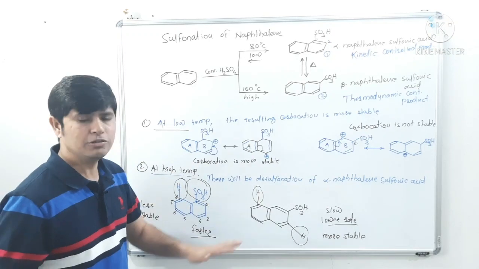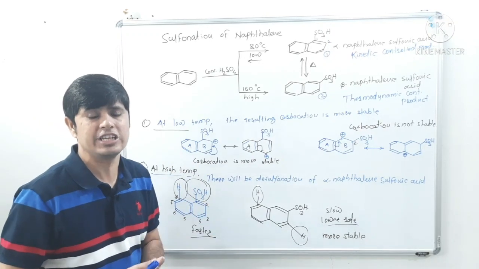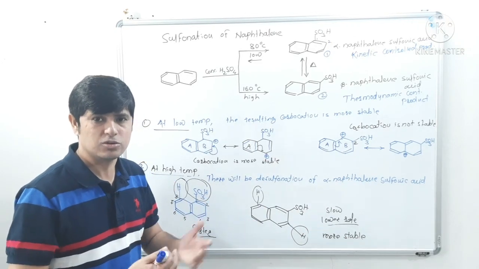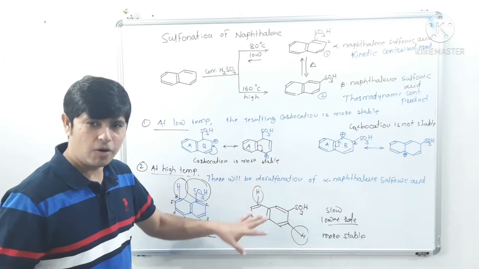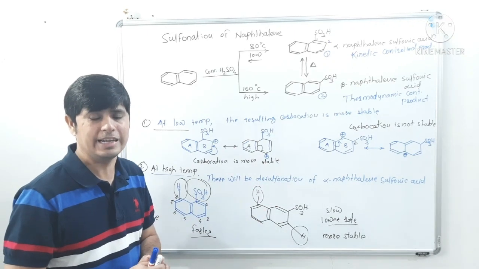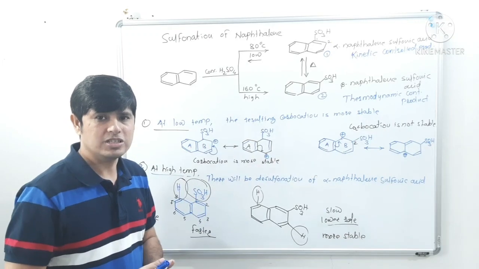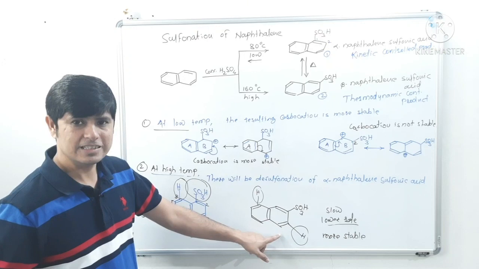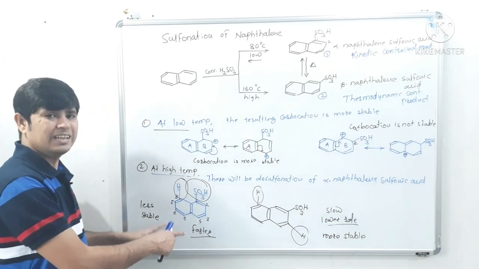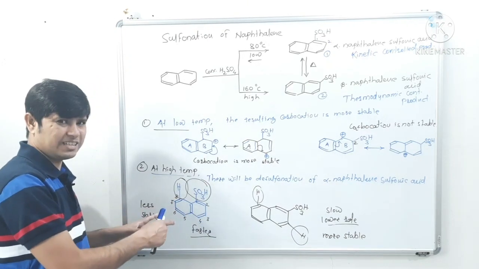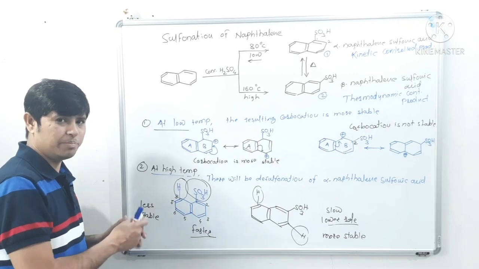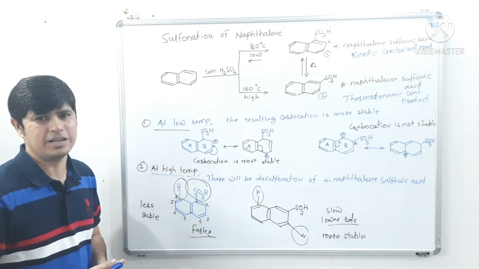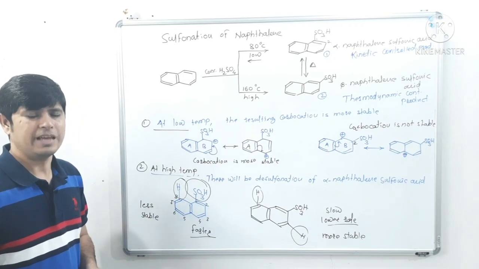Now see, this naphthalene 2 sulfonic acid is quite stable. There is no steric interaction. No doubt it is formed at a lower or slower rate, but once the product is formed, it will resist desulfonation and there will be more concentration of naphthalene 2 sulfonic acid now. So it is more stable, hence it is thermodynamically controlled. The other is formed at a faster rate at low temperature, hence it is kinetic control. This is sulfonation of naphthalene. We'll stop here. Thank you very much.